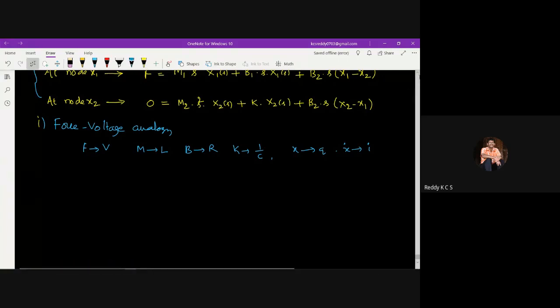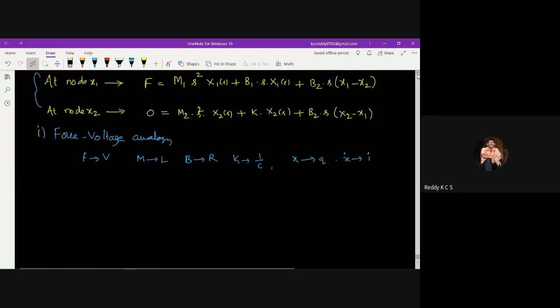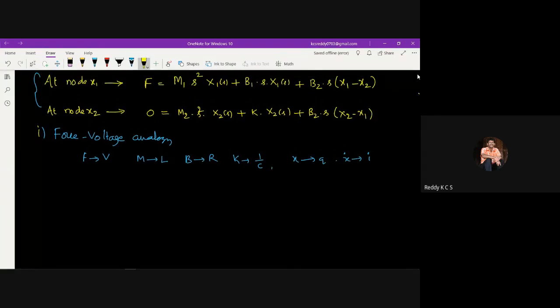If you look at this governing equation, this is the one which you need to take into consideration first. So force is replaced by what? V of s. Force is replaced by V of s. So I'm using the first equation, that is the node 1 equation. So V of s is equal to, m1 is replaced by L1, then s square, then x1 is replaced by what?